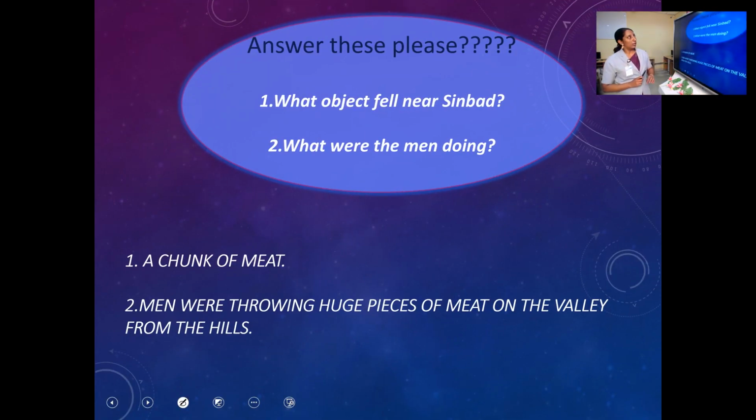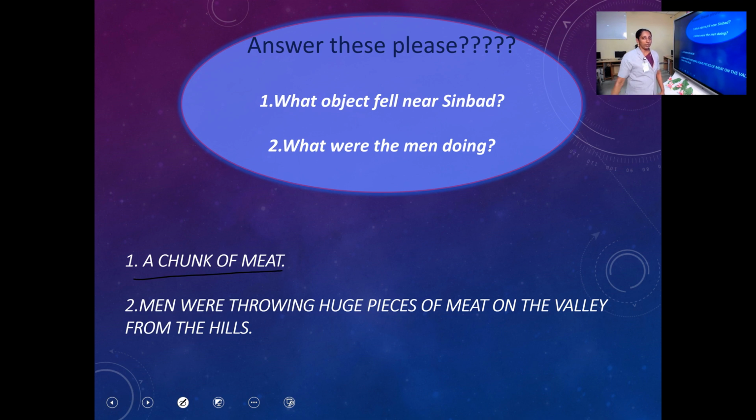Now, we will just look into some of the questions. Are you able to answer these questions? You have to say the answers. Clear? I can hear. All of you should say the answer. What object fell near Sinbad? A chunk of meat fell near Sinbad. I have written only short answers, but when you write the answers, you have to write the complete sentence. So what object fell near Sinbad? A piece of meat or a chunk of meat fell near Sinbad.